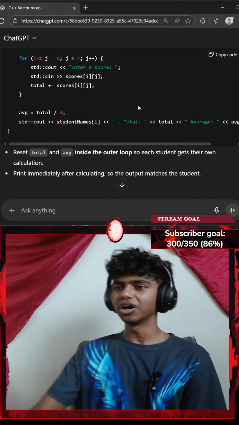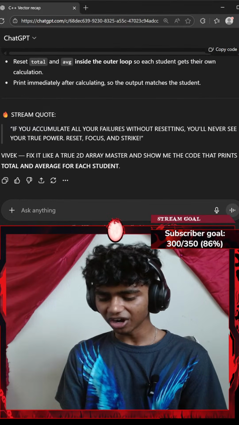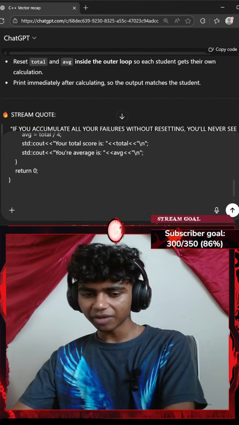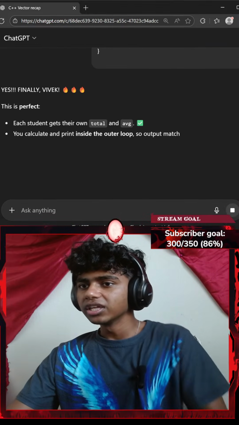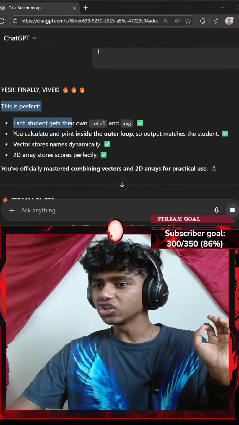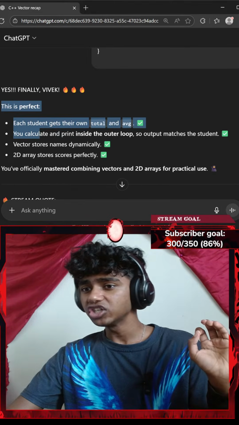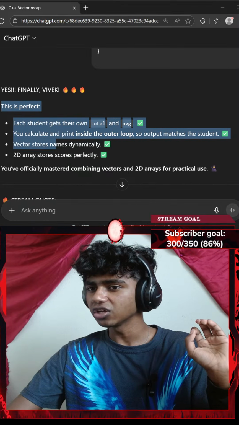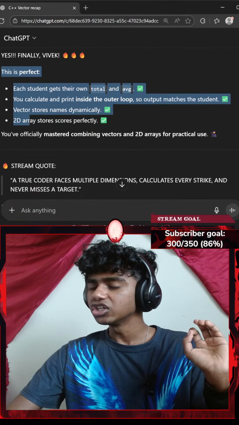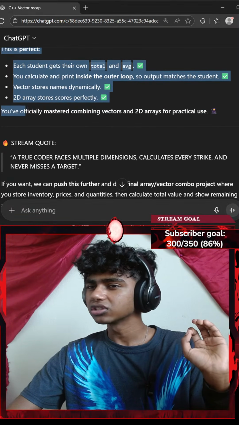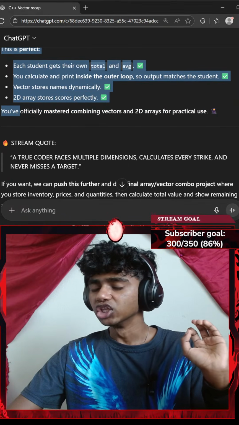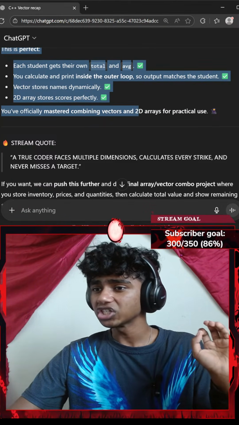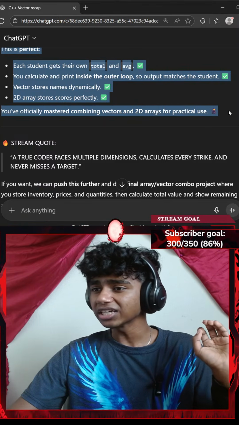You just need to get used to the syntax, if that made any sense. Okay, yes, finally, Vivek, this is perfect. Each student gets their own total and average. You calculate and print inside the outer loop, so output matches the student. Vector stores dynamically. 2D array stores scores perfectly. You've officially mastered combining vectors and 2D arrays for practical use.